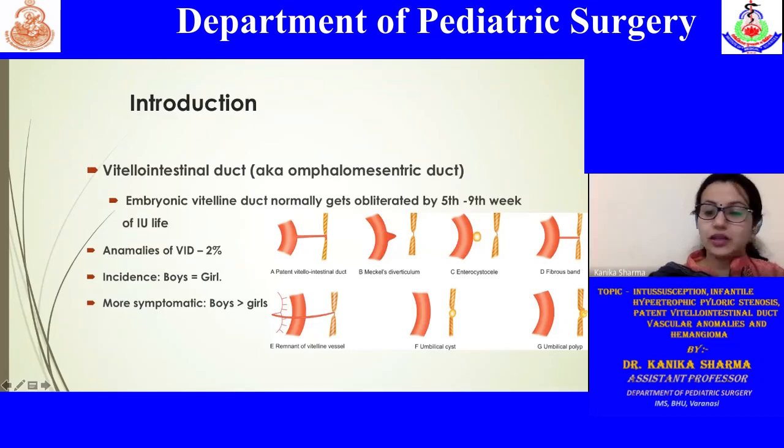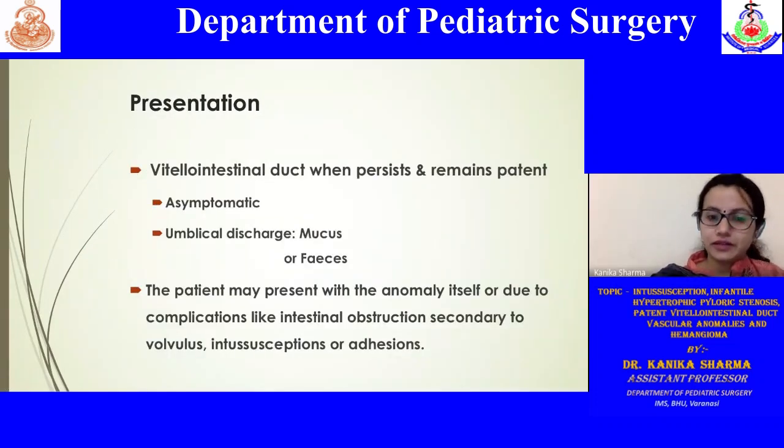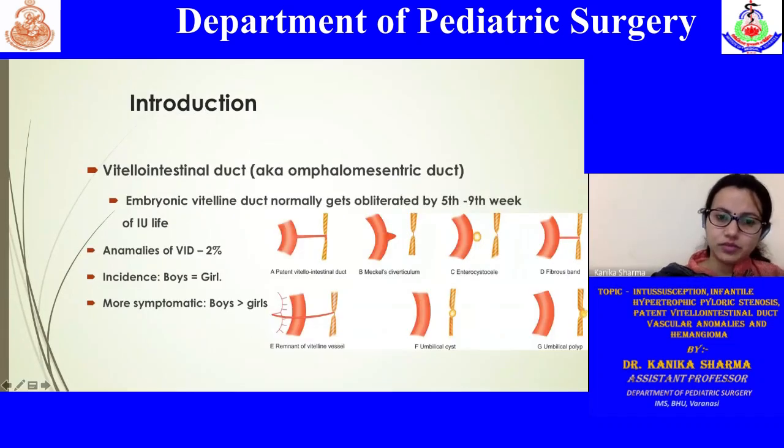Then on the abdominal wall part, or the umbilicus part, a cyst may remain, which can present as an umbilical cyst, or there may be a granuloma as a fleshy lesion on the umbilicus, or an umbilical polyp. So these are the remnants of the vitellointestinal duct which present beyond infancy. However, we will restrict our discussion mostly to the patent vitellointestinal duct.